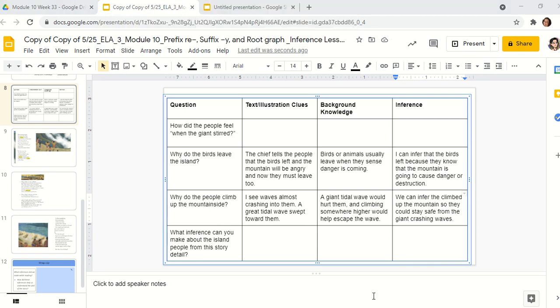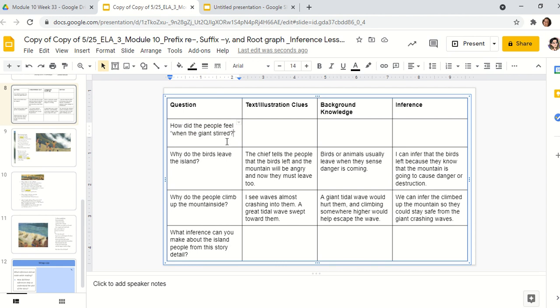So then the last two questions I want you to try on your own are, what inference can you make about the island people from the story detail? So based on the fact that they climbed up the mountainside when the tidal wave was coming, what can you say about them as the people? What can you say about them? What inference can you make about them based on the fact that they climbed up the mountain when they saw that coming? And then finally, how did the people feel when the giant stirred?